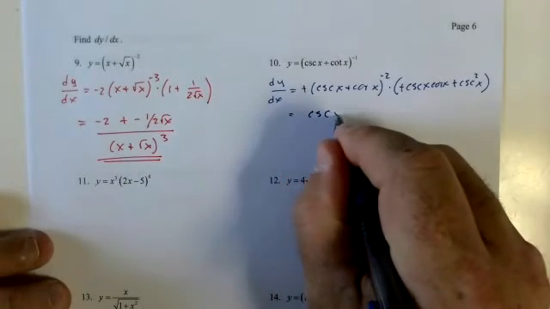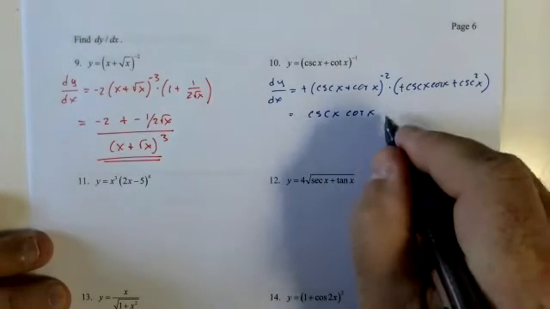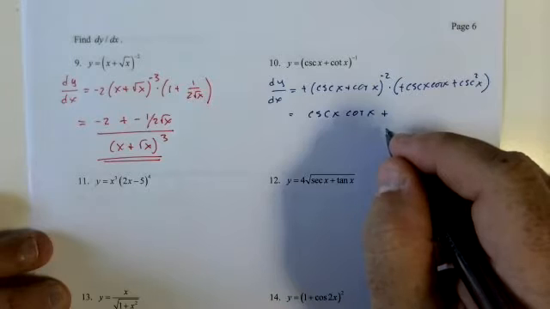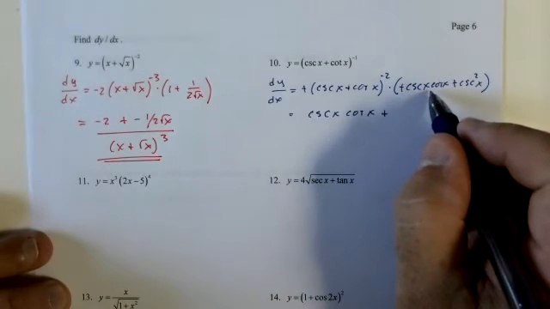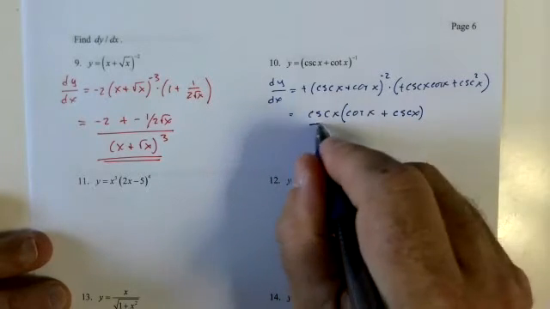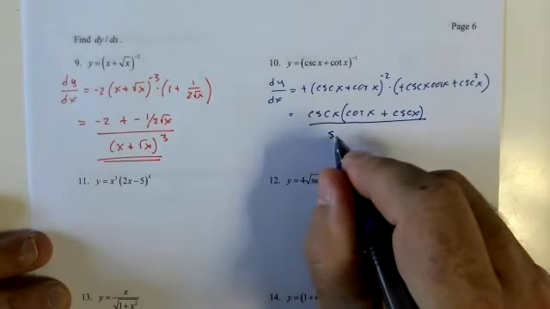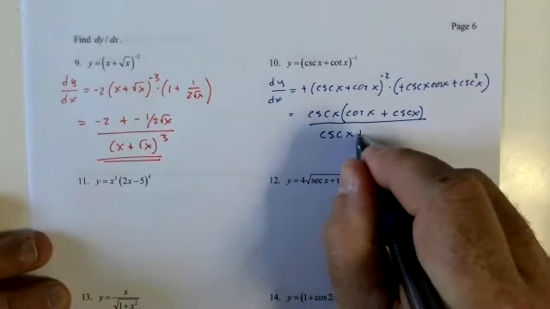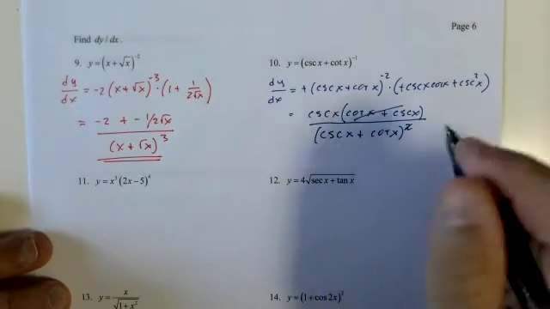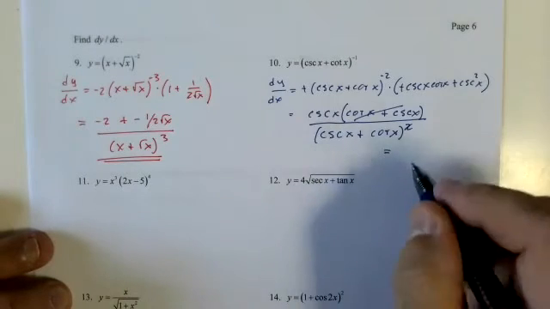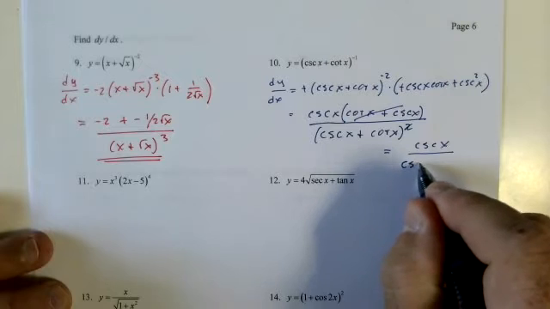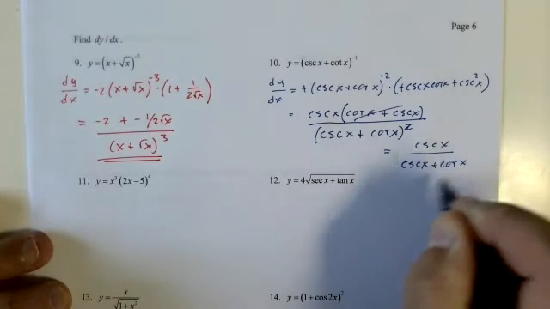Equals cosecant x cotangent x plus, I could probably factor in, it might cancel. Let me see. Take out a cosecant, I'm left with cotangent x plus cosecant x, and that will cancel. Might as well. And you might be like, well, do I have to? And the answer is no, of course you don't. But if it's a multiple choice question, you got to go find the answer. Equals cosecant of x over cosecant of x plus cotangent of x.